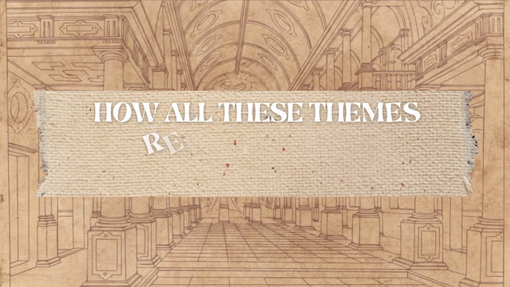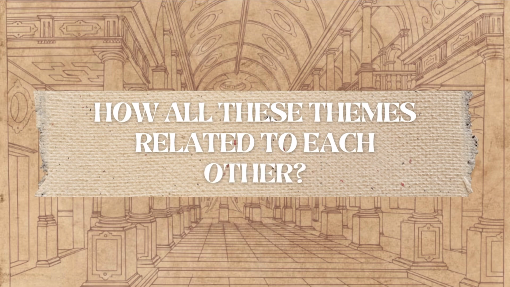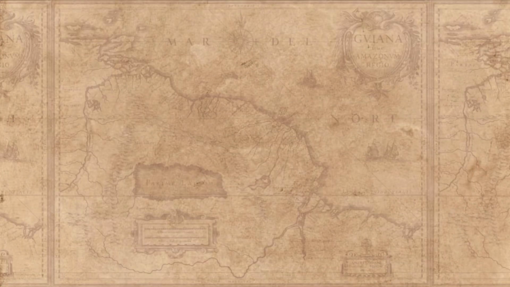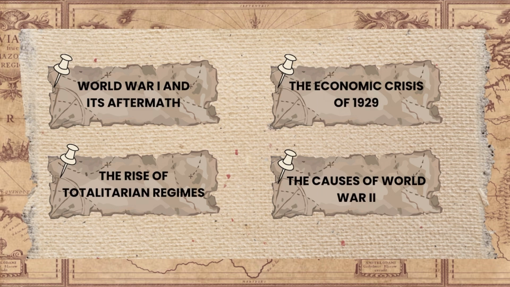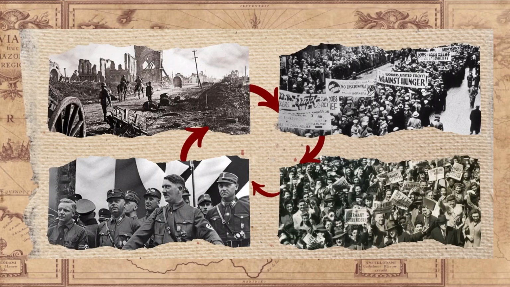But well, how are all these themes related to each other? World War I and its aftermath, the economic crisis of 1929, and the rise of totalitarian regimes are all interconnected, ultimately leading to World War II. First, the Treaty of Versailles left Germany in economic and political turmoil, fueling resentment and instability. Then the Great Depression further worsened the crisis, allowing fascist leaders like Hitler and Mussolini to rise to power.